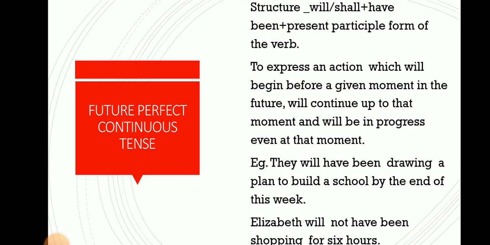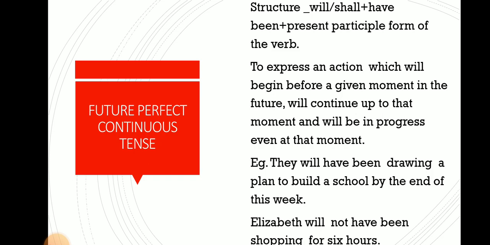You understood? I'll read again. To express an action which will begin before a given moment in the future, will continue up to that moment, and will be in progress even at that moment. For example, I have given you only 2 examples here. They will have been drawing a plan to build a school by the end of this week. So they're giving a specific time. They're trying to build a school, so the plan will be given to you by the end of this week.